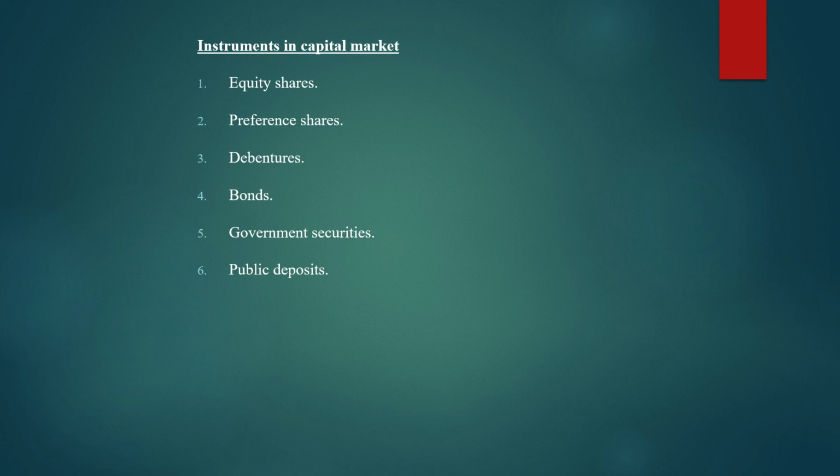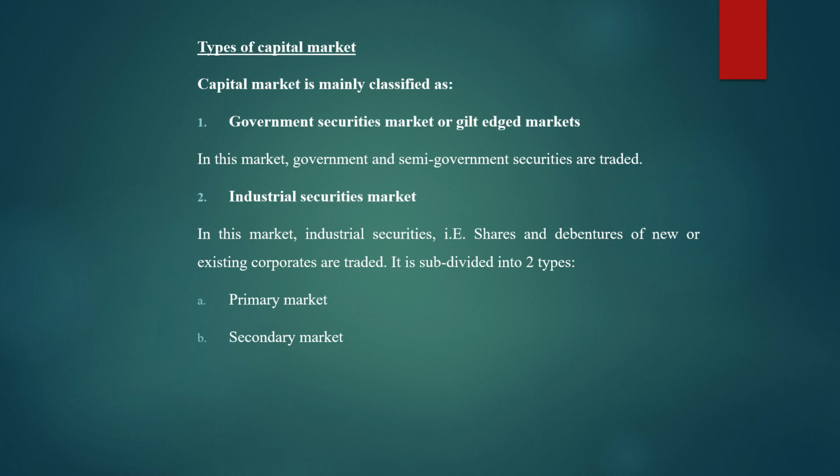So the next topic is the main instruments which are dealt in capital market. So few instruments are named here. They are equity shares, preference shares, debentures, bonds, government securities and public deposits. These are the six main instruments which are traded in the capital market.